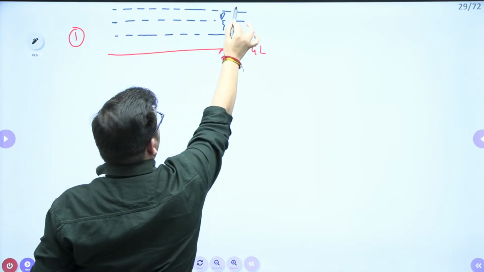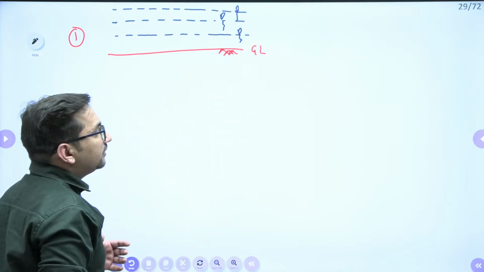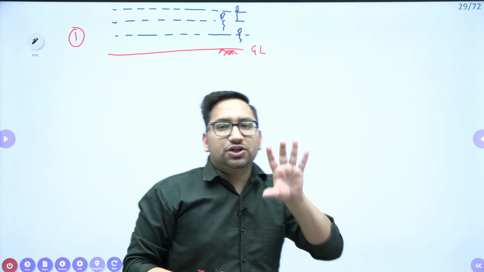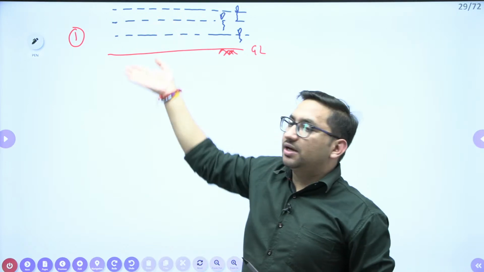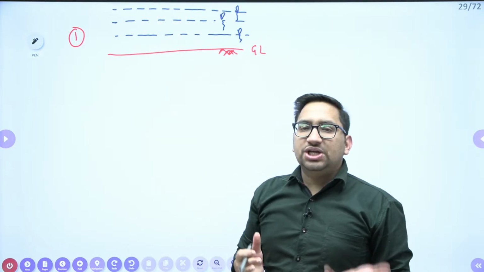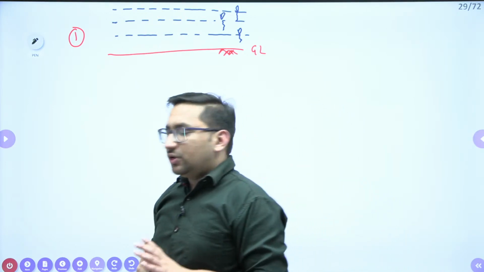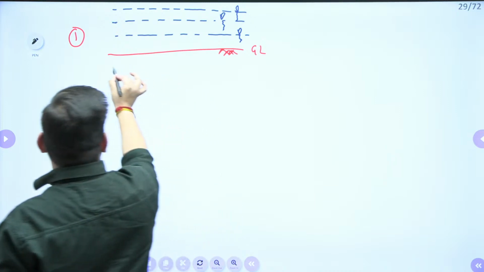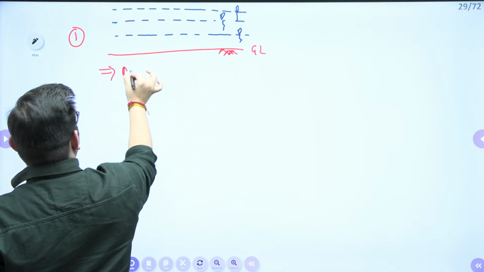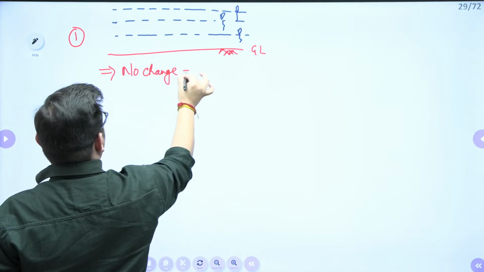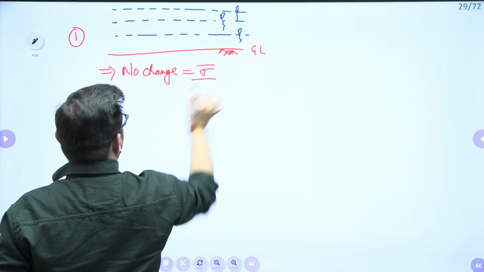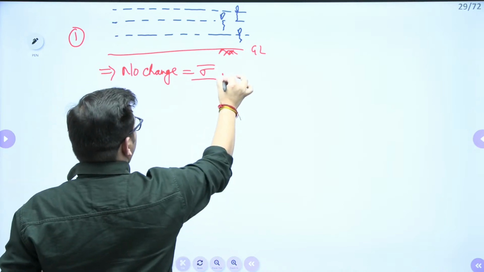In another season, it gets increased. Clear? So whenever there is a fluctuation in water table above ground level, there will be no change in effective stress. Clear? So you can remember this concept. In this particular case, there will be no change in effective stress value. Clear?